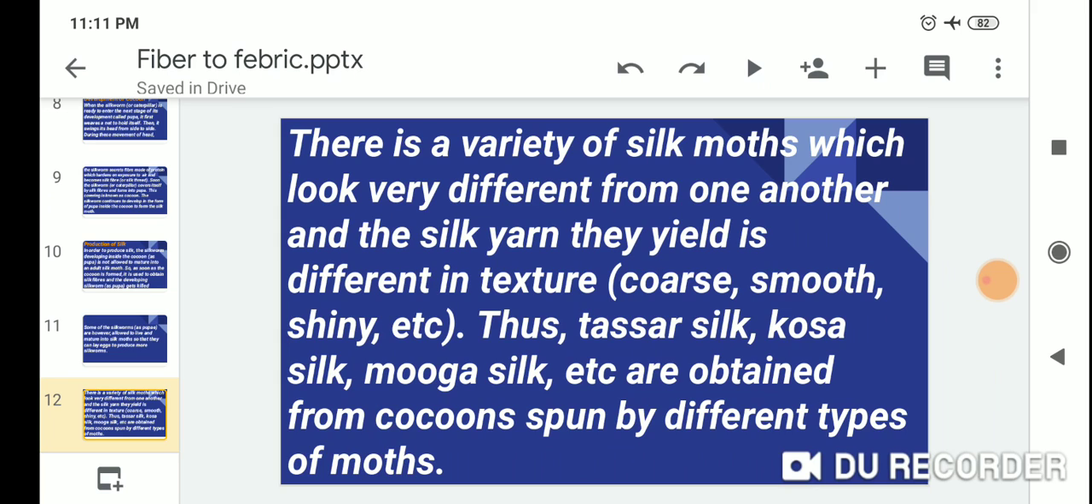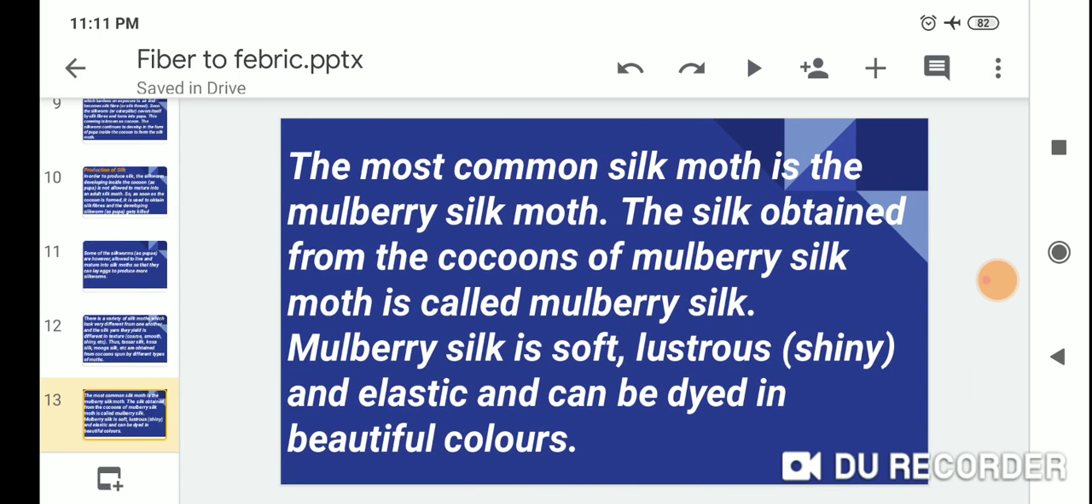There are varieties of silk moths which look very different from one another, and the silk yarn they yield is different in texture. Thus tussar silk, kosa silk, muga silk, etc. are obtained from the cocoons spun by different types of moths. The most common silk moth is the mulberry silk moth. The silk obtained from the cocoons of the mulberry silk moth is called mulberry silk. Mulberry silk is soft, lustrous, which means shiny, and elastic, and can be dyed in beautiful colours.